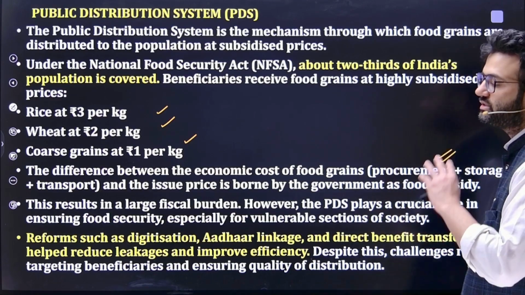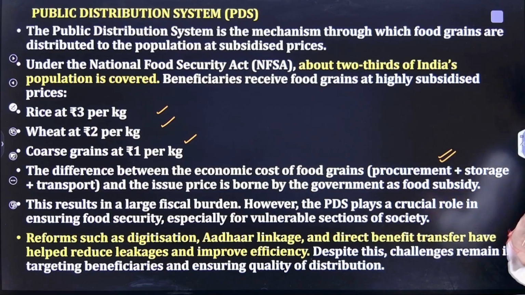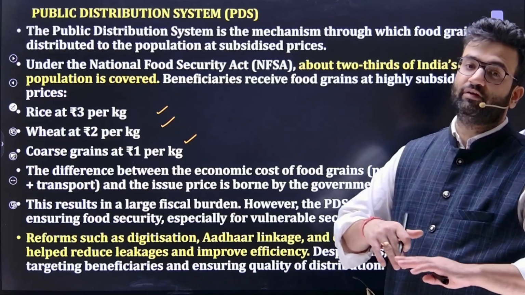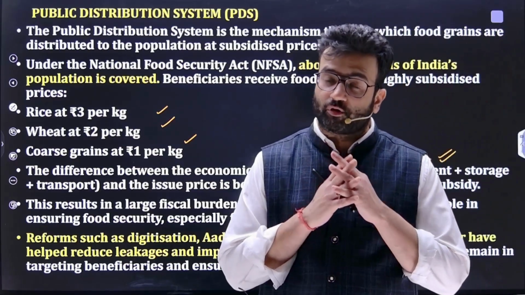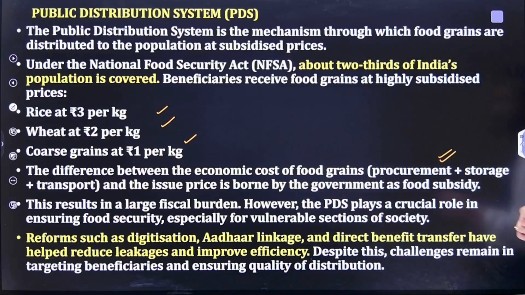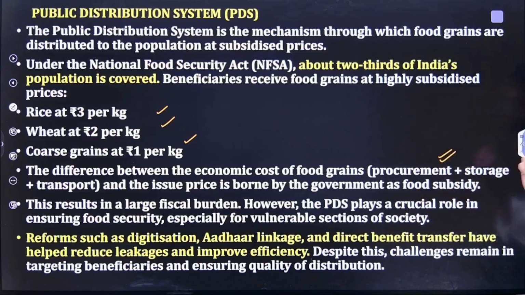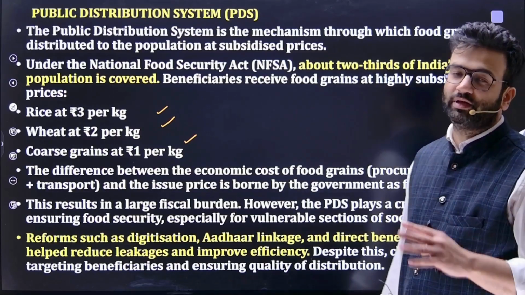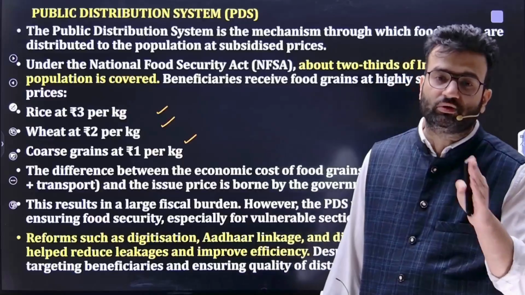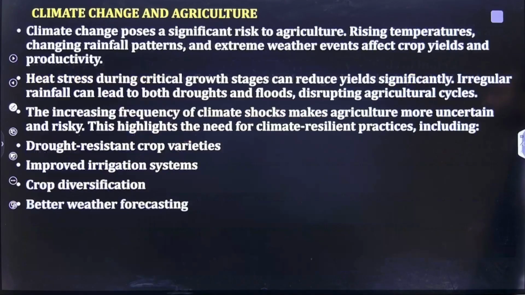So how is the PDS system being reformed? It is reformed through better digitalization and better Aadhaar linkages. If we have better digitalization and proper Aadhaar linkages, it also promotes overall transparency. Direct benefit transfers also help to reduce leakages and improve efficiency. But the challenge is that there are many ghost beneficiaries. So it's essential to target the beneficiaries and ensure quality in the distribution part.